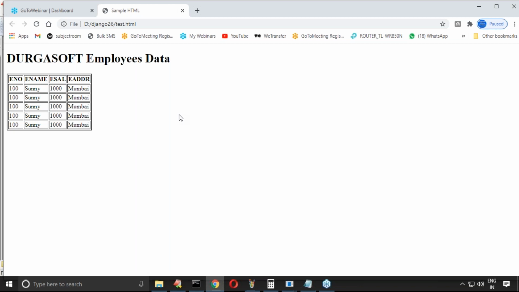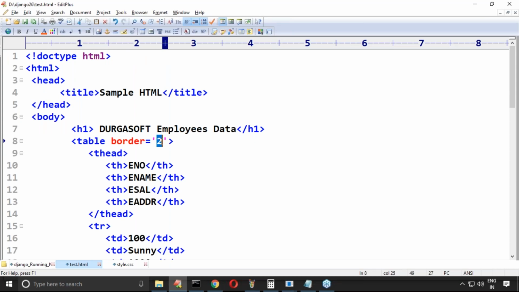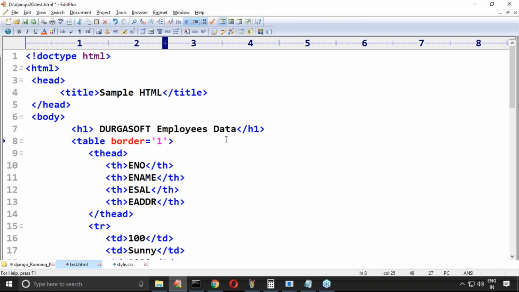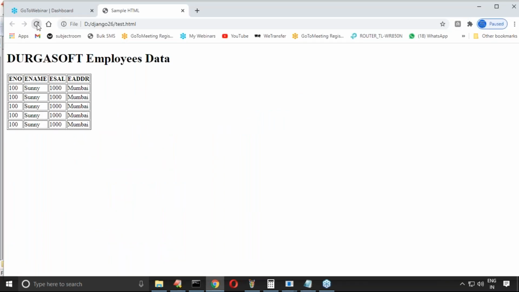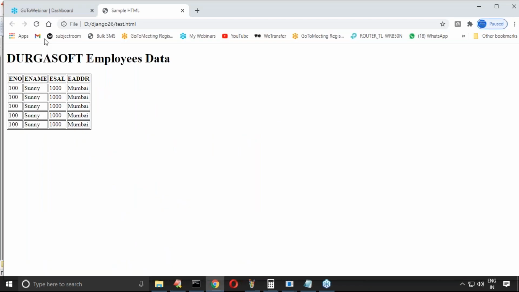Okay, excellent. Now n number of doubts are coming from the people. Okay, sir, what is a two? What is the two? Sir, it is the border kind of thing. Default value, I hope, one minute. If I can take one, okay, if I'm not taking border, what will happen? One minute, border 0, 0, 0, 0.